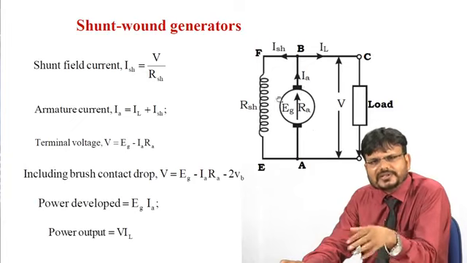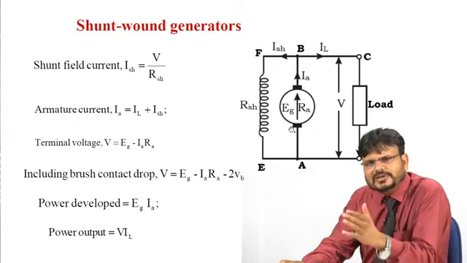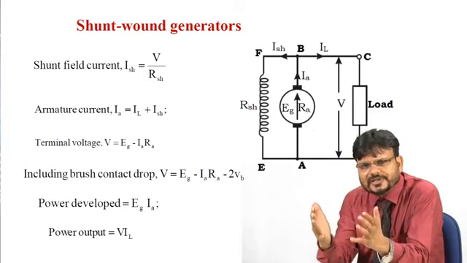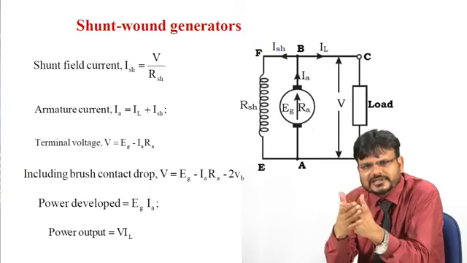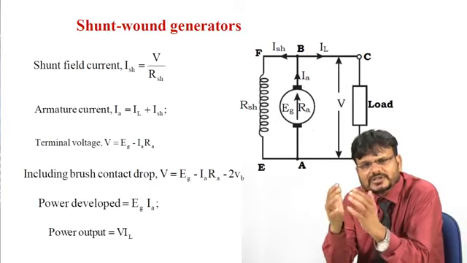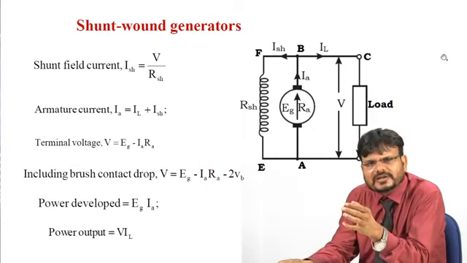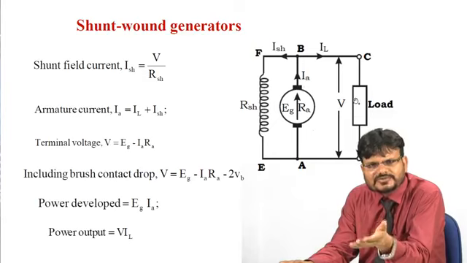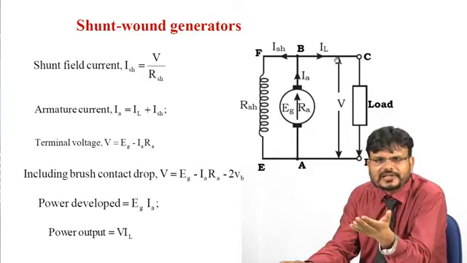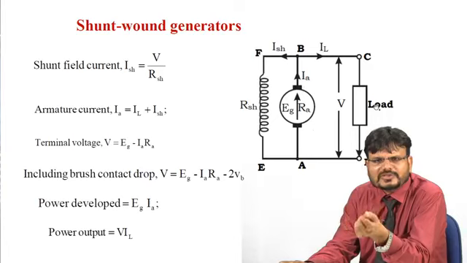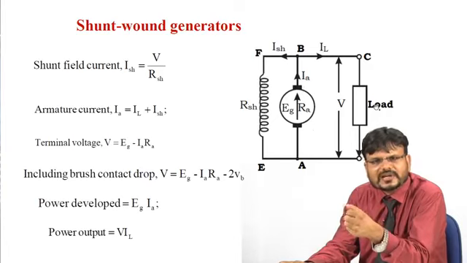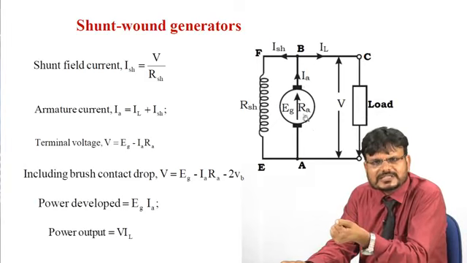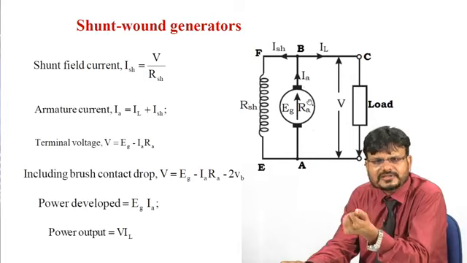And what is the power generated by this armature? The power generated is nothing but the generated voltage multiplied by the armature current, that is EG into Ia. And what is the output power? Output power across the load is equal to the terminal voltage V multiplied by the load current IL. So power output is equal to V into IL. And you have already calculated how to find the terminal voltage V: V equals EG minus IaRa minus 2Vb.